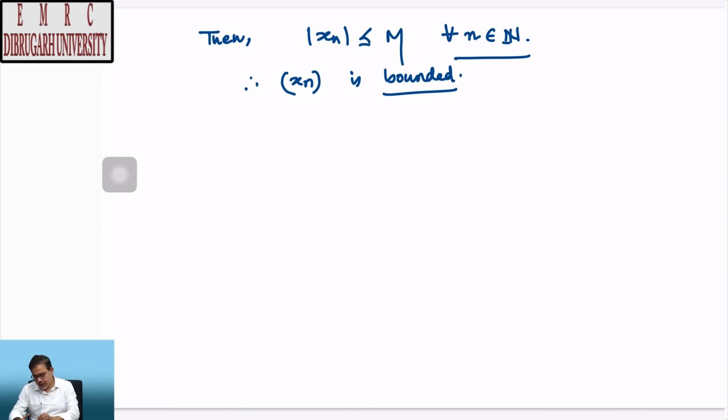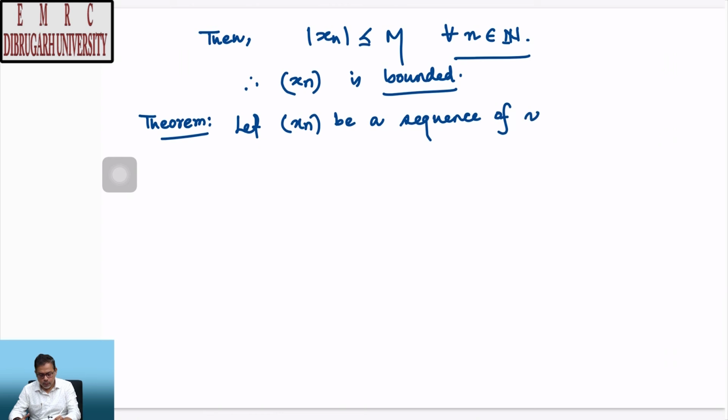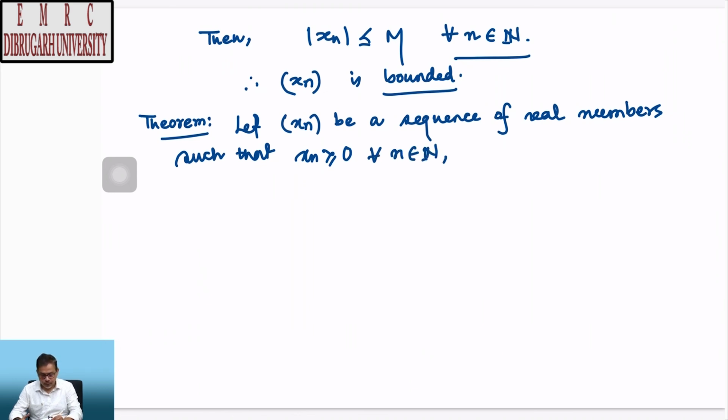Okay. The next theorem is the following: let x_n be a sequence of real numbers such that x_n is greater than or equal to 0 for all n in the set of natural numbers, and suppose x_n converges to x in R. Then what we should have?